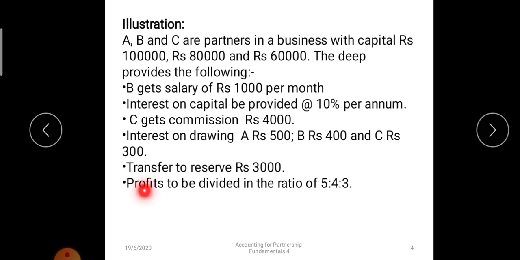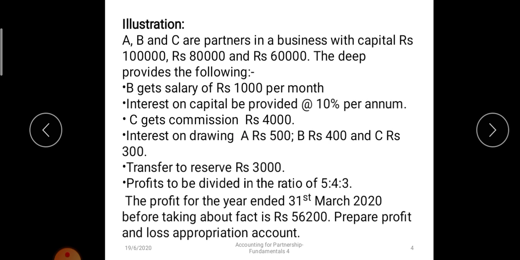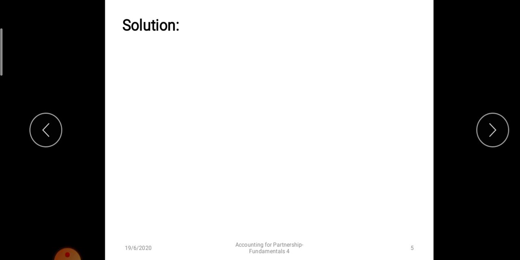Divisible profit means that after the appropriation of commission, salary and so on, whatever profit is left is known as divisible profit, and it will be divided among the partners in the ratio of 5:4:3. Now the profit for the year was 56,200 before the above adjustments, that is, before taking into record the salary, commission and interest on capital. Now let's take the solution part.